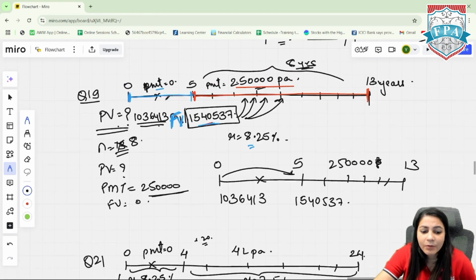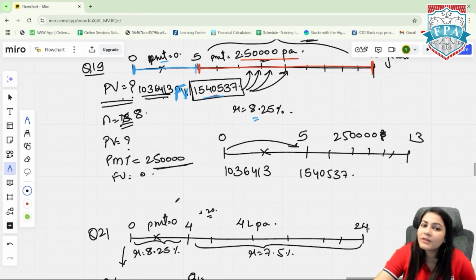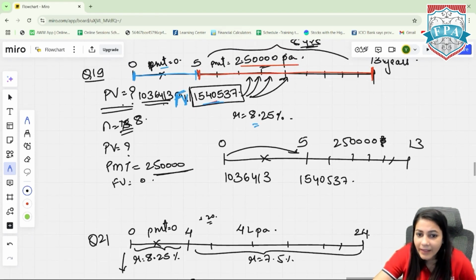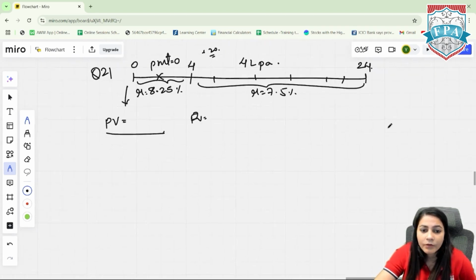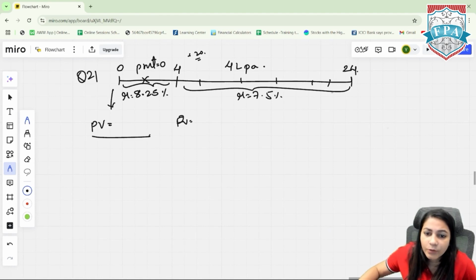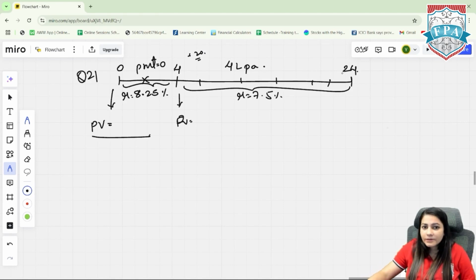First 5 years PMT was 0. First 4 years PMT is 0 in this question. And then there was the PMT regularly. Here it's the same thing. So what do we do? First we need to calculate the present value at the 4th year. 4 lakh is our PMT for 20 years at a rate of 7.5.